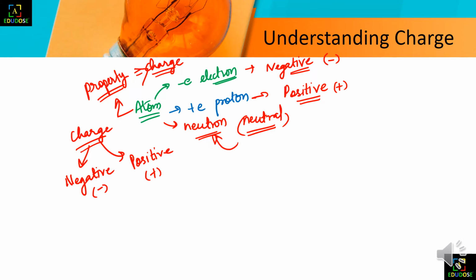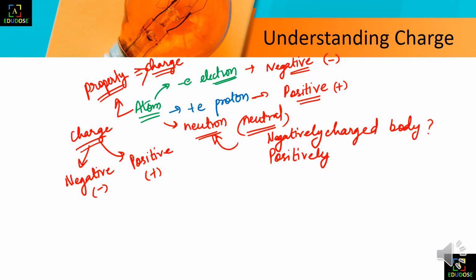So as we have understood that the atom consists of protons, electrons and neutrons, let's discuss what a negatively charged body and a positively charged body mean. So let's write the definition. So let's start.